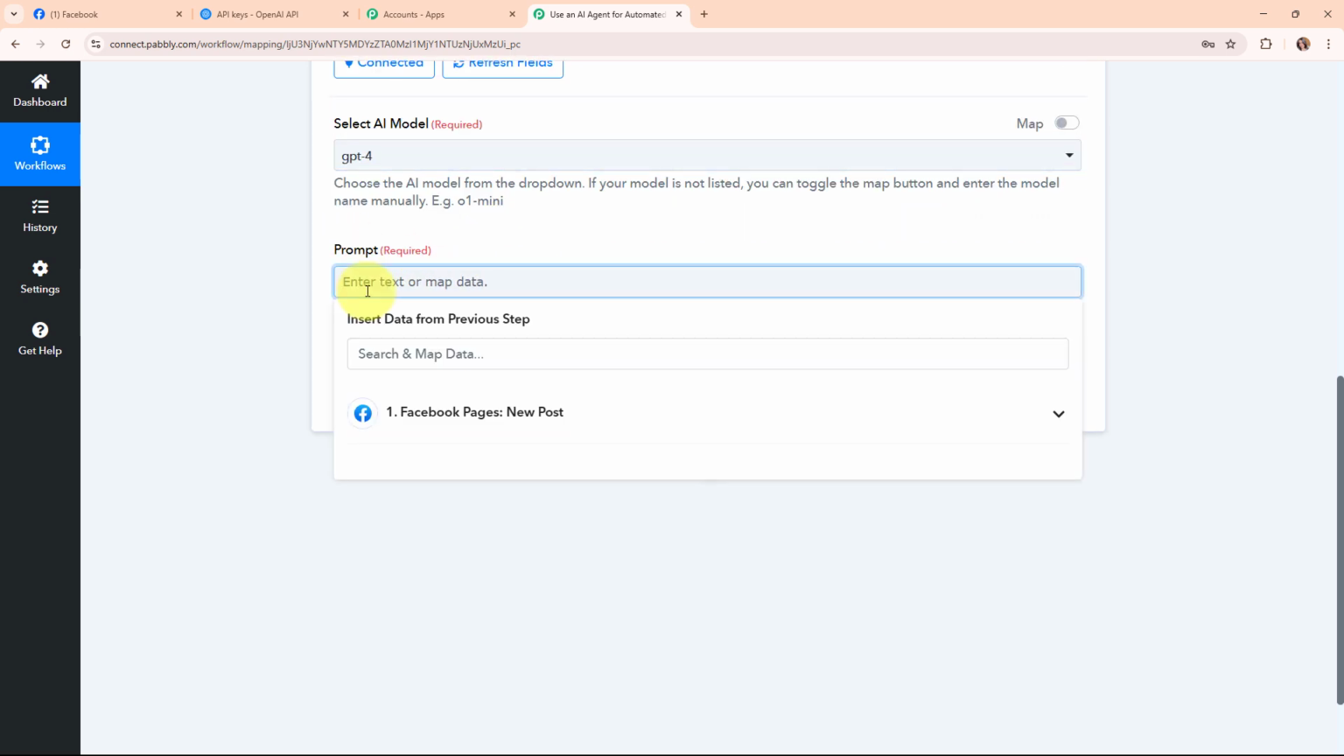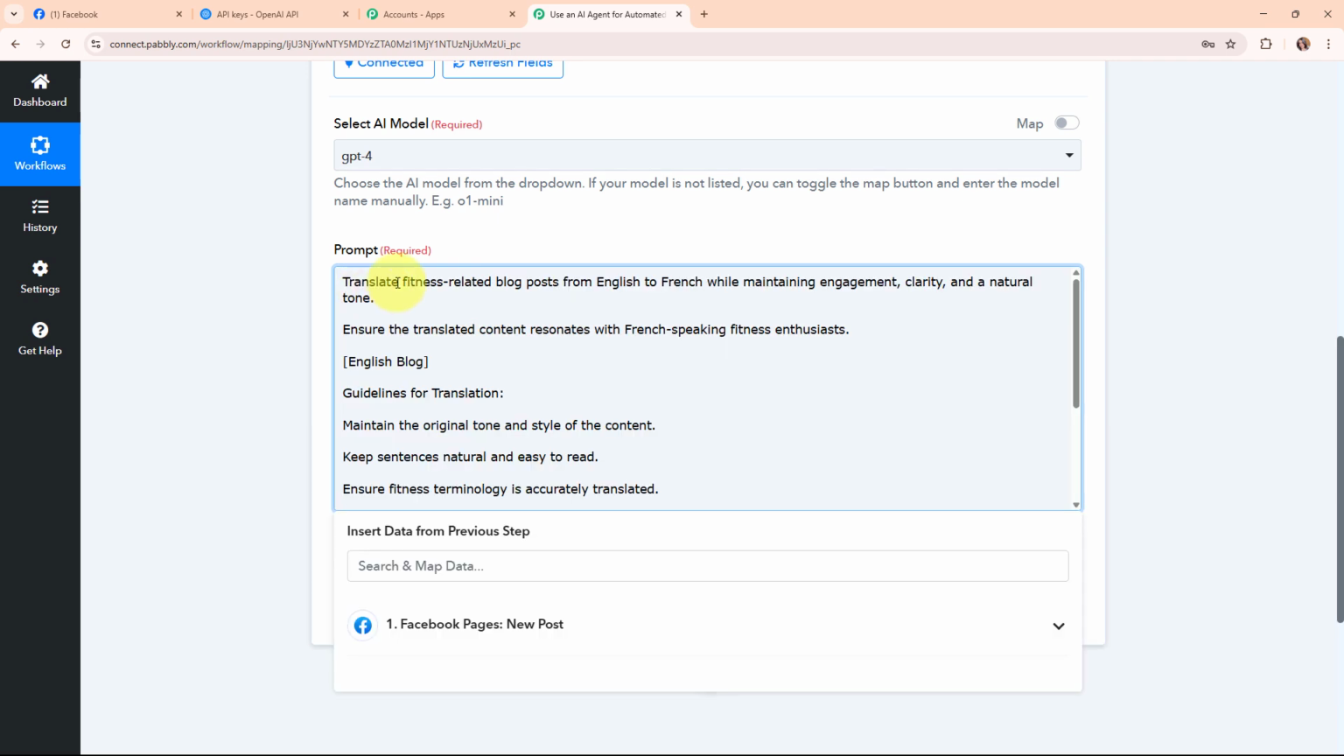So here I need to enter the relevant prompt that I want to give to AI to translate my blog from English to French language. So for that, here I'm going to add a relevant prompt. So here you can see I've successfully added a relevant prompt over here where I've added some instructions, and also I've added a space for English blog over here. So that means I'm going to give this English blog to my AI model to translate my blog from English to French. So here instead of entering this blog manually, I'm going to map the data.